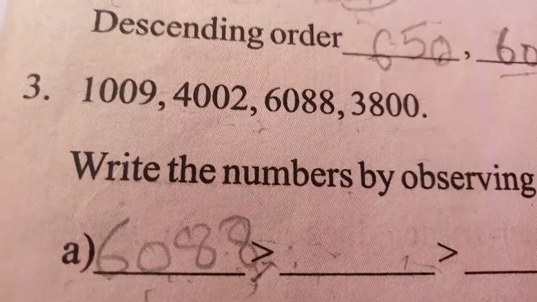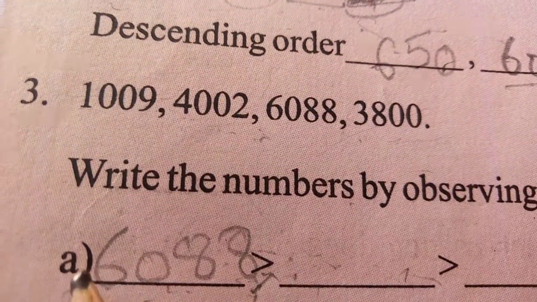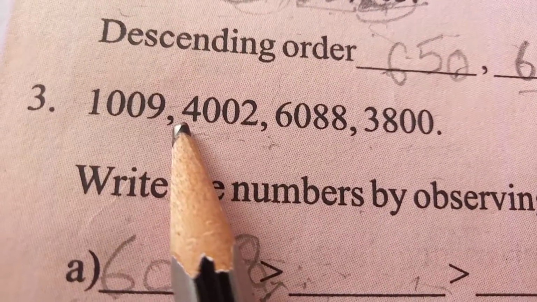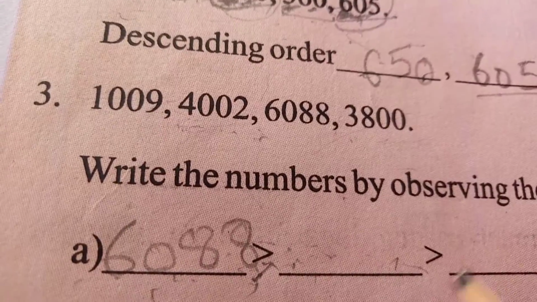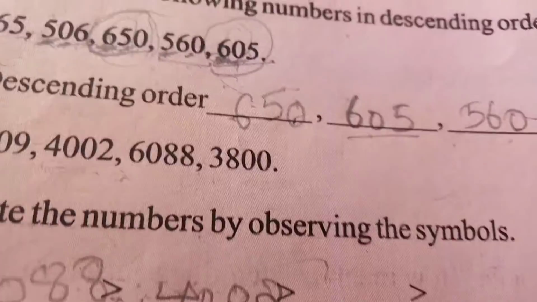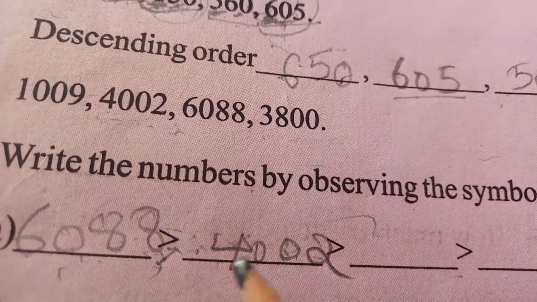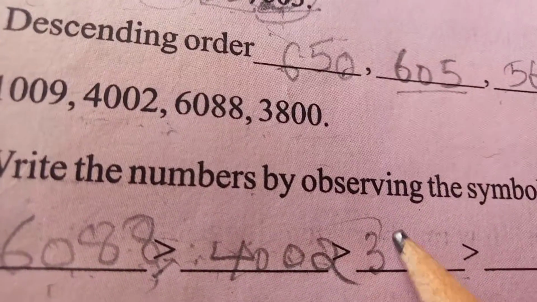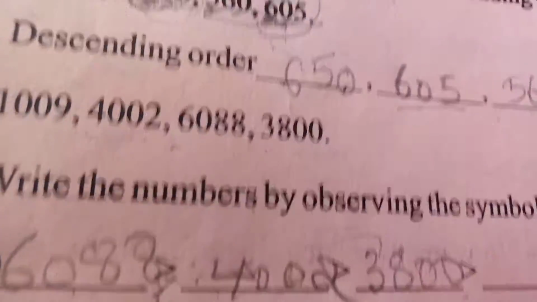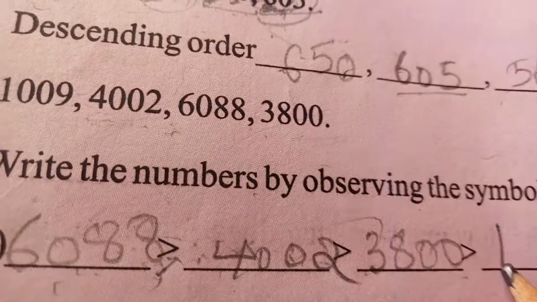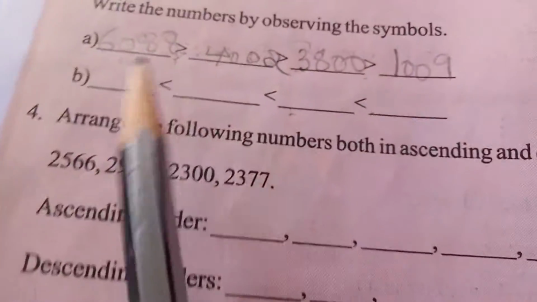We write the number just less than 6088, that is 4002. Next, which one is less than 4002? 3800. Next, we write the number less than 3800, the smallest one, 1009. Like this, we have to write the others.